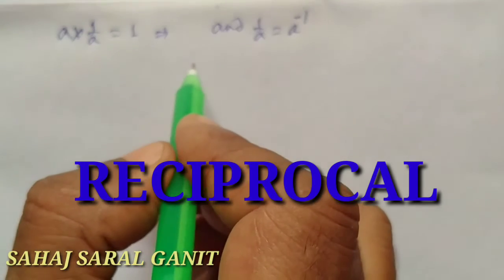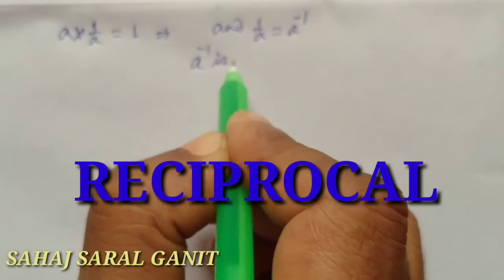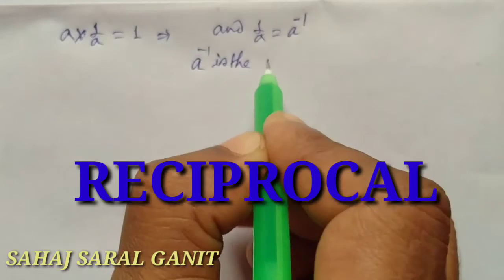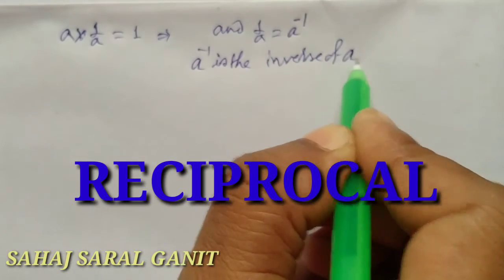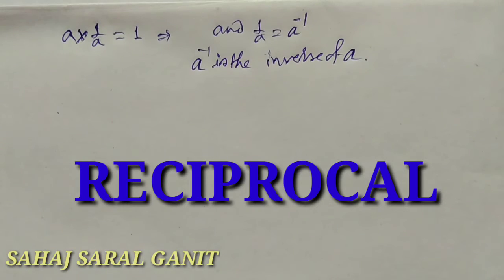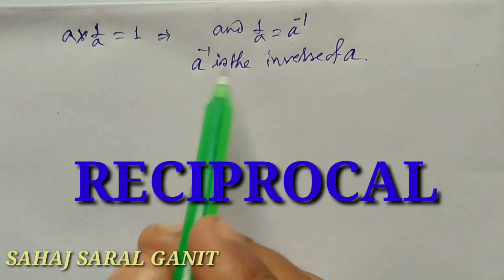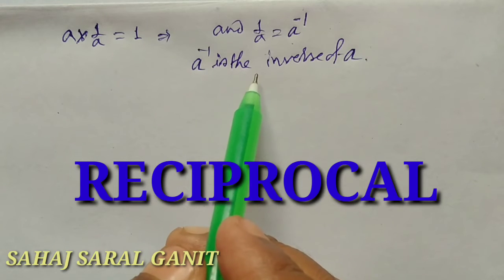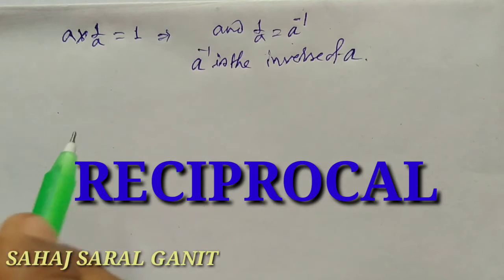Therefore 1 by a is the inverse of a, and it is written as a inverse. A to the power minus 1 is the inverse of a.